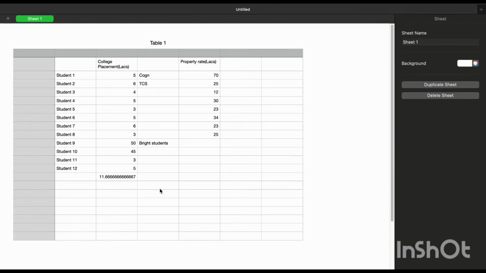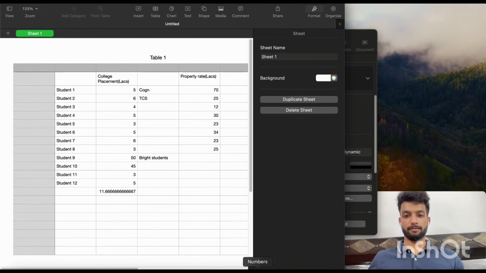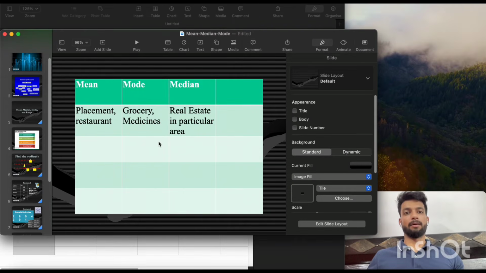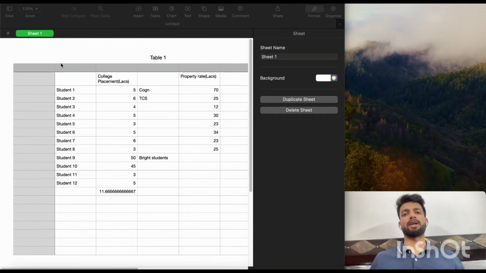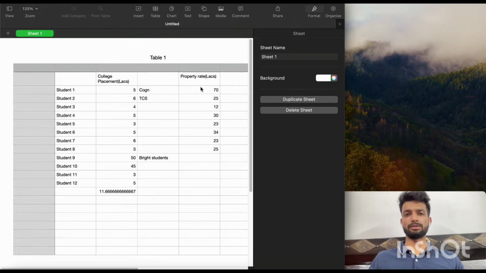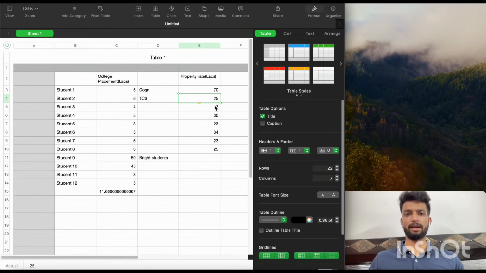Now, where are we using median? We mostly use median when we are going to purchase a house. For example, I'm going to purchase a house, and in a certain area there are different houses, and the dealer tells me that in this area the house costs 25,000 per square feet, like that. I can see one house costs 70 lakh, another house costs 25 lakh, 12 lakh, 30 lakh, 23 lakh, and so on.